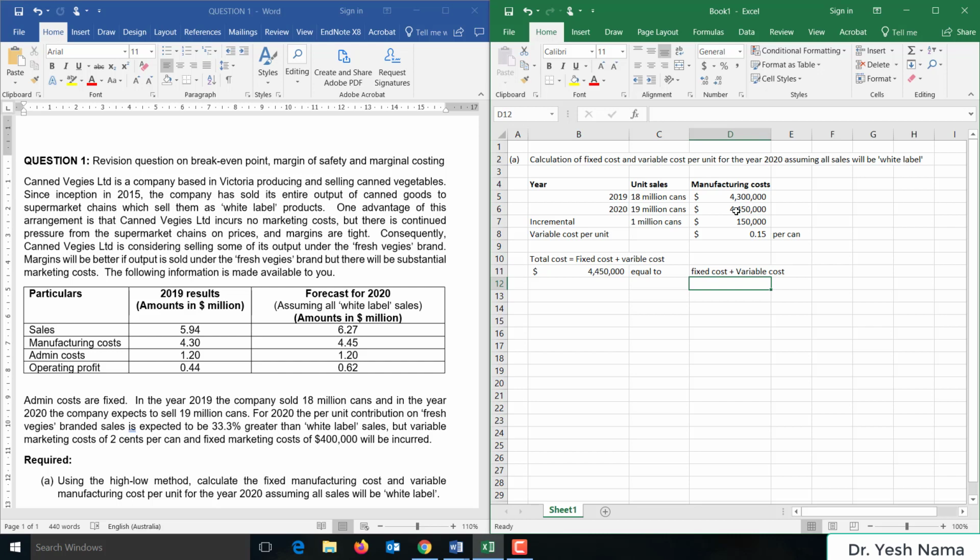So this must be equal to fixed cost plus variable cost per unit, 15 cents per can, times number of units, 19 million cans. So 4.45 million is equal to fixed cost plus 19 million times 15 cents, 2.85 million.